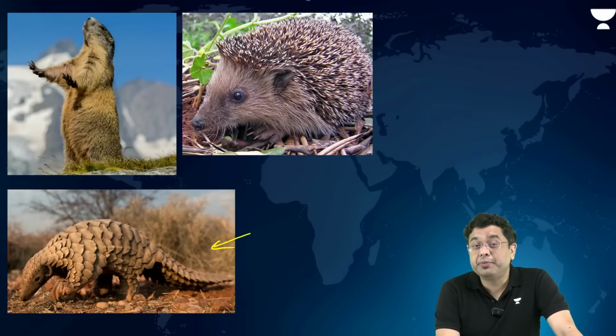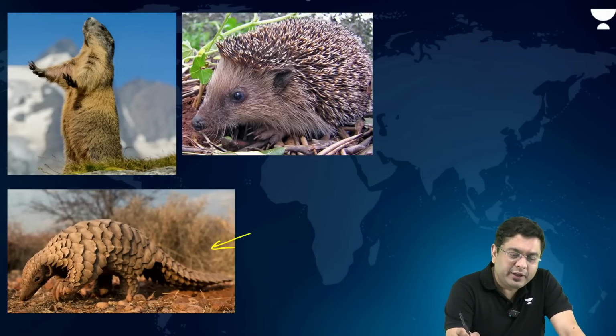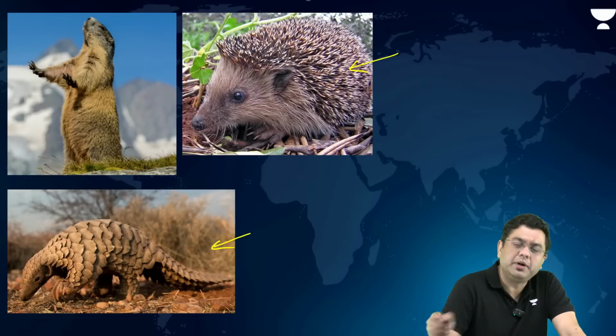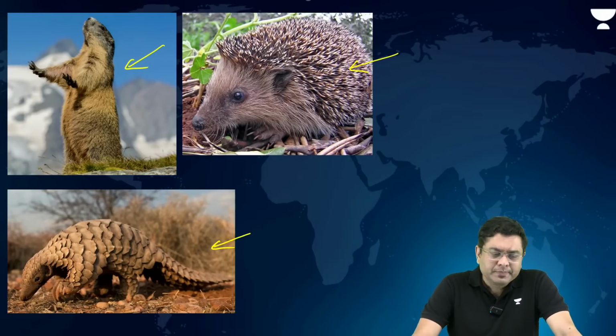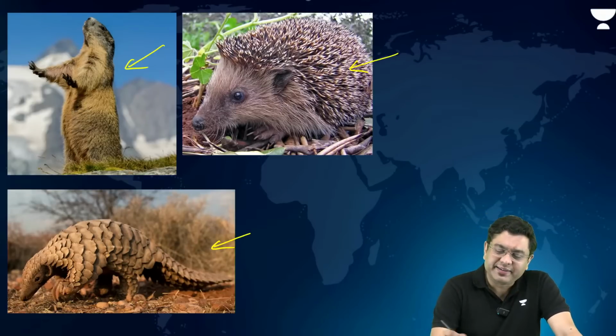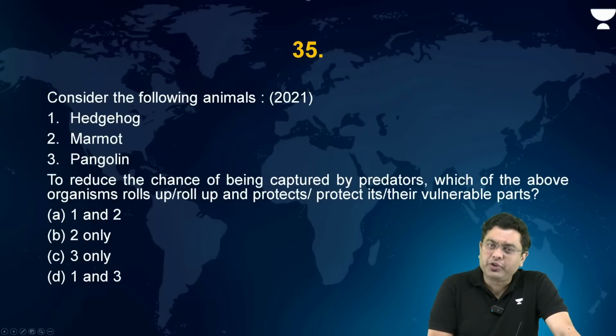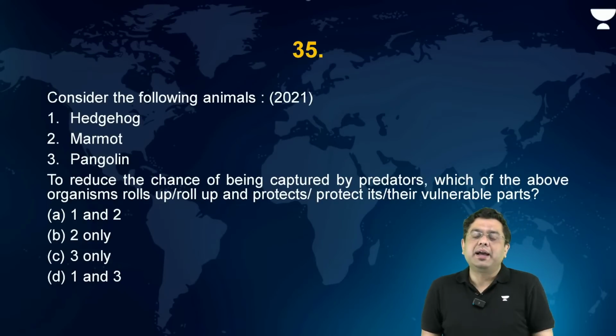This is a pangolin, an anteater primarily. This is your typical hedgehog, and this is a marmot. Now, out of these three, which will be the correct answer?